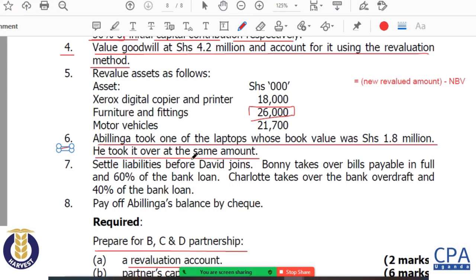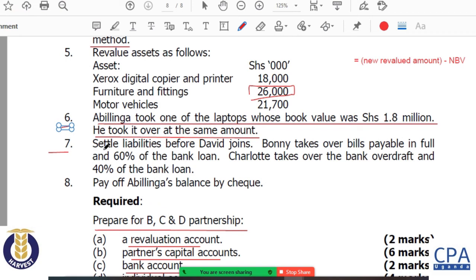Alright, we move to the next, number 7. They are saying that there was settlement of liabilities before David joins. The other old partners agreed that they settle the liabilities before David joins. Bonnie was to take over the bills payable in full and 60% of the bank loan, whereas Charlotte was to take over the bank overdraft and 40% of the bank loan.